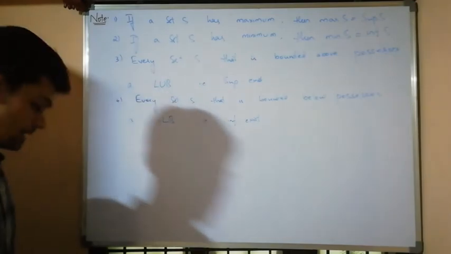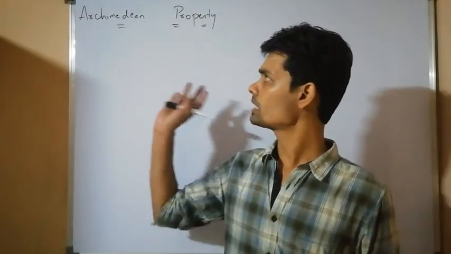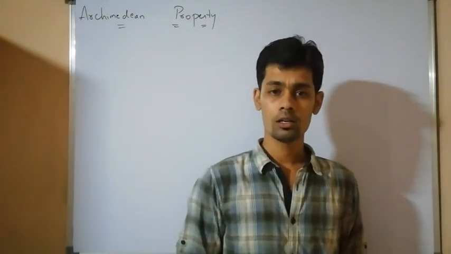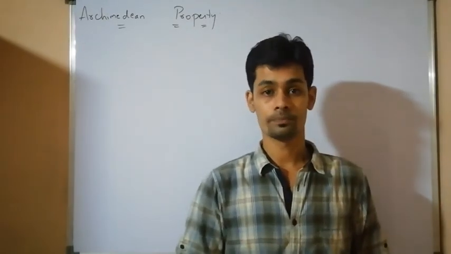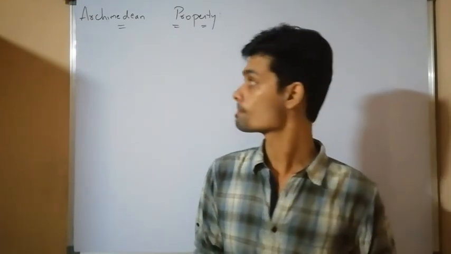Infimum exists. Archimedean property. This property we are going to use a lot, especially in the first chapter, that is in sequences, while proving some of the theorems.